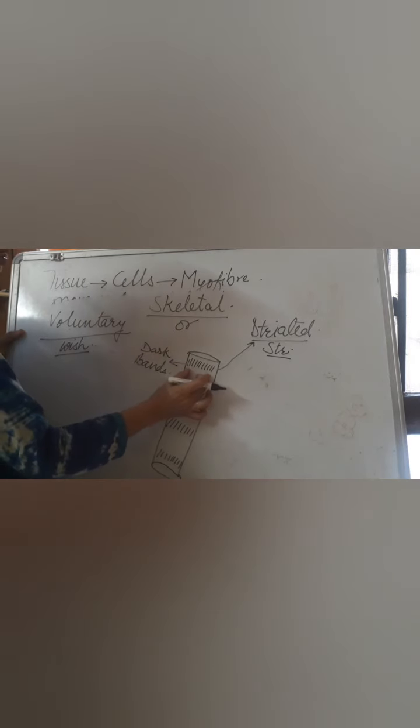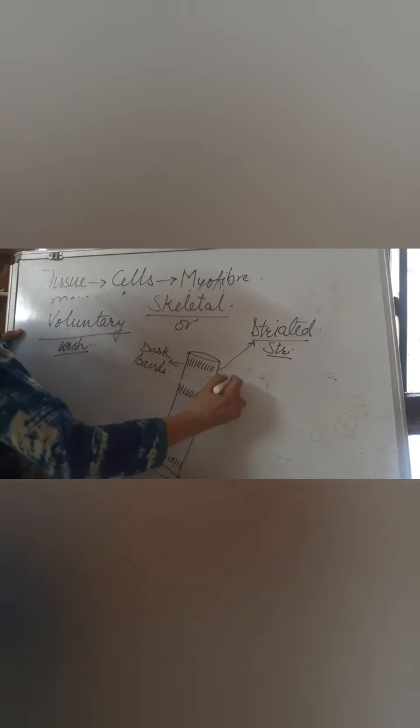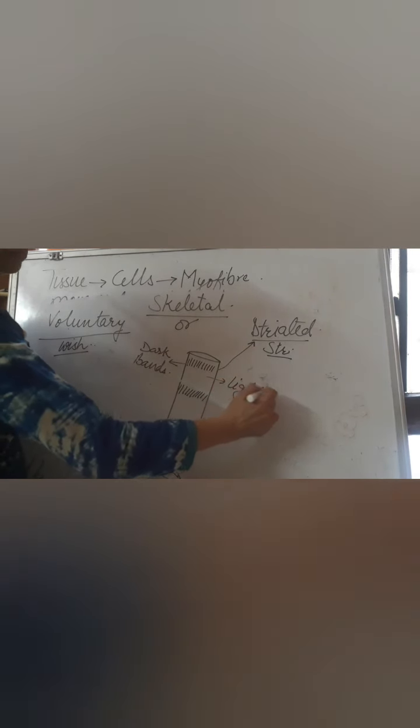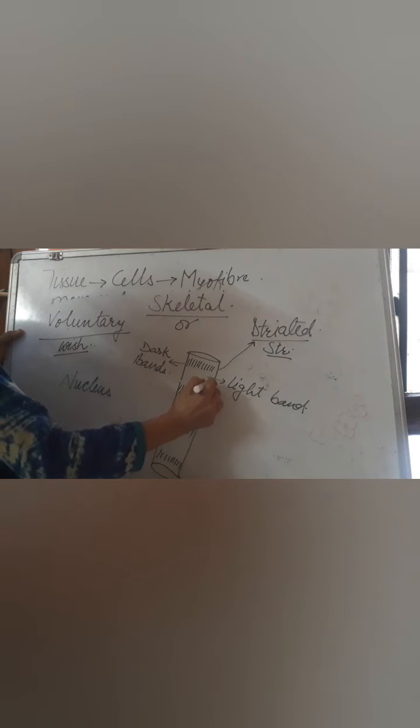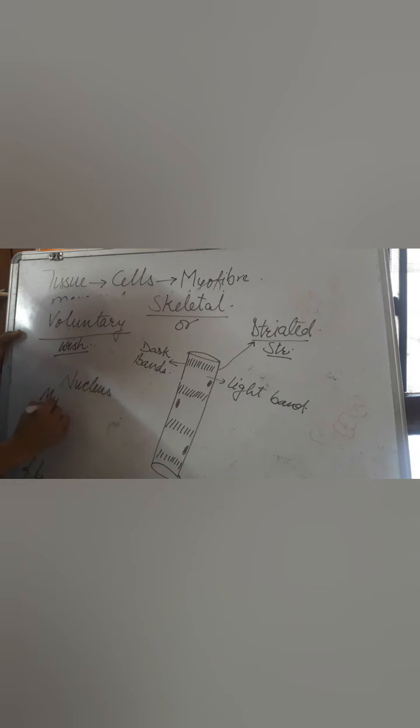As it is a cell, and the cell has a nucleus, the nuclei present are many. So we call this muscle multinucleate. But these nuclei are present at the periphery, on the sides of this muscle. So what we read: cylindrical shape, presence of striations, multinucleate structure, and the nuclei present in the periphery area. So this muscle is unbranched.